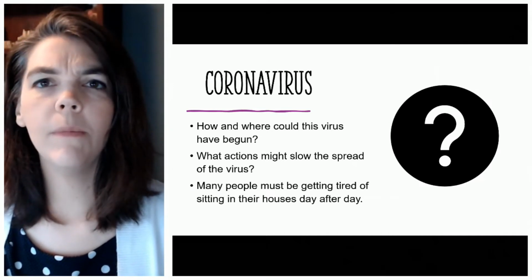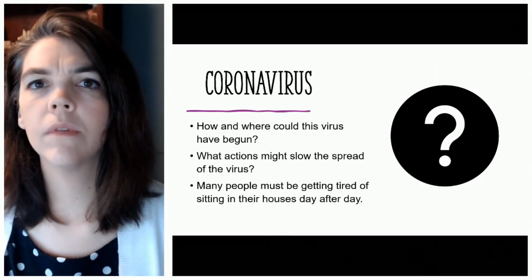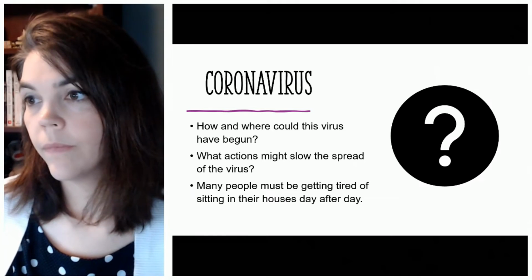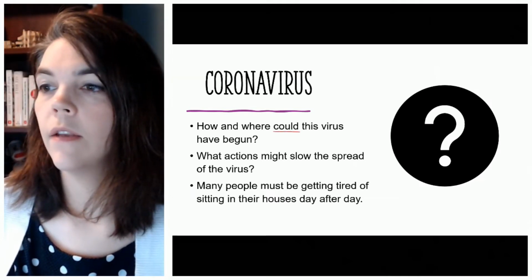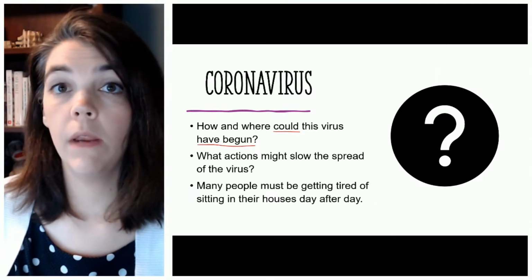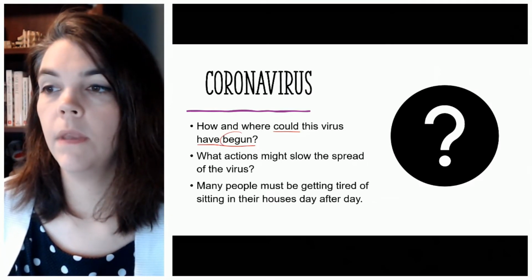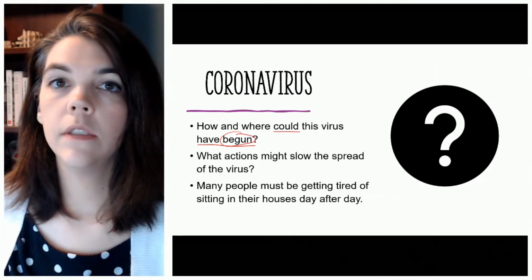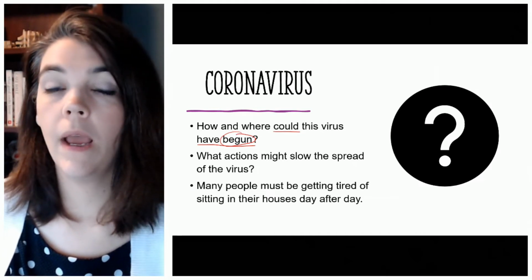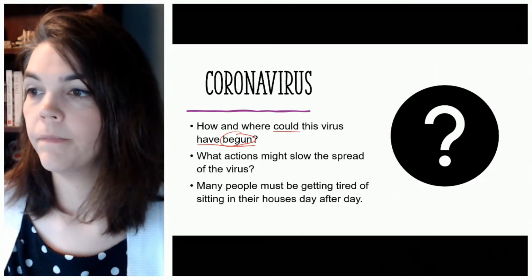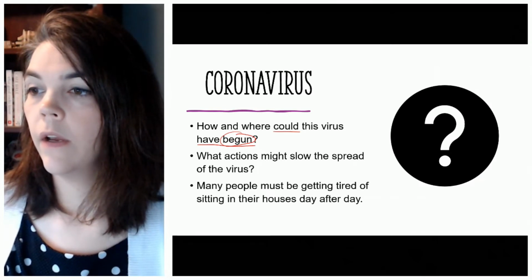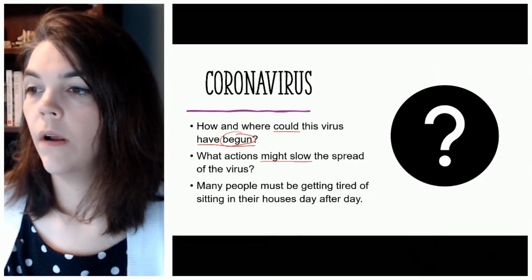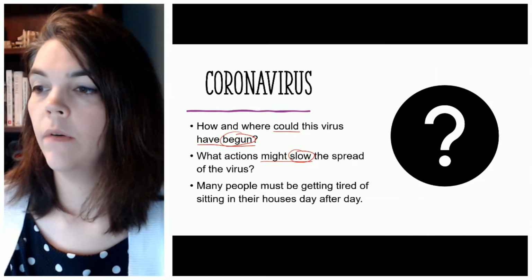So what do you notice about how we use these modals? Let's take a look. First thing I notice is that a modal always comes with a main verb, and here our main verb is begin. And in later videos, we'll talk about form and how we show tense. And I also see here, might is coming with slow.